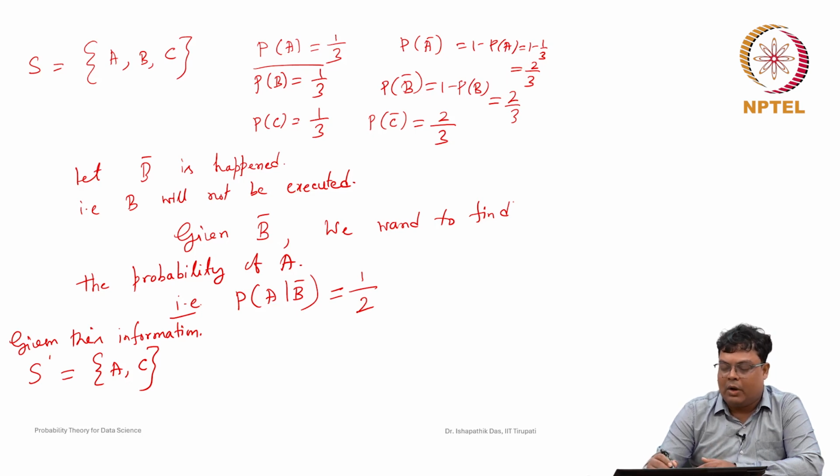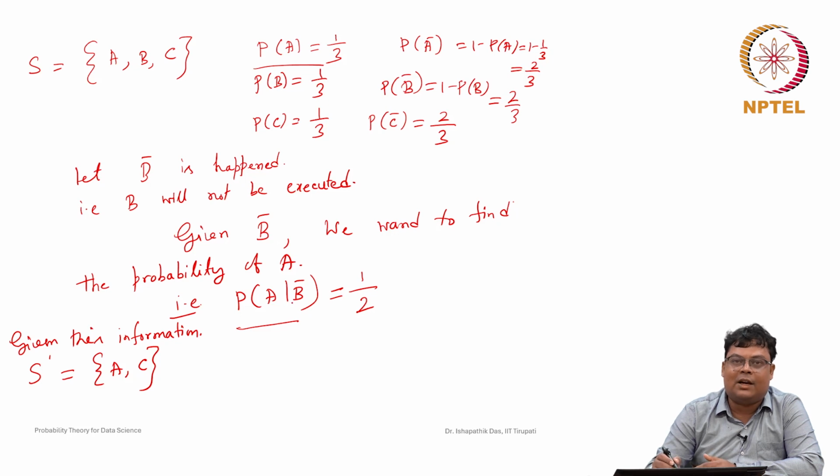But we have to formally define the conditional probability, because from intuition we may not be able to compute it in general. We will define that, but before that there are very simple examples so that we can understand how a given piece of information can be utilized to find the probability of an event. Earlier, the probability that A will be executed was 1 by 3. Now the probability that A will be executed given B bar is 1 by 2. So, the probability that A will be executed has increased.